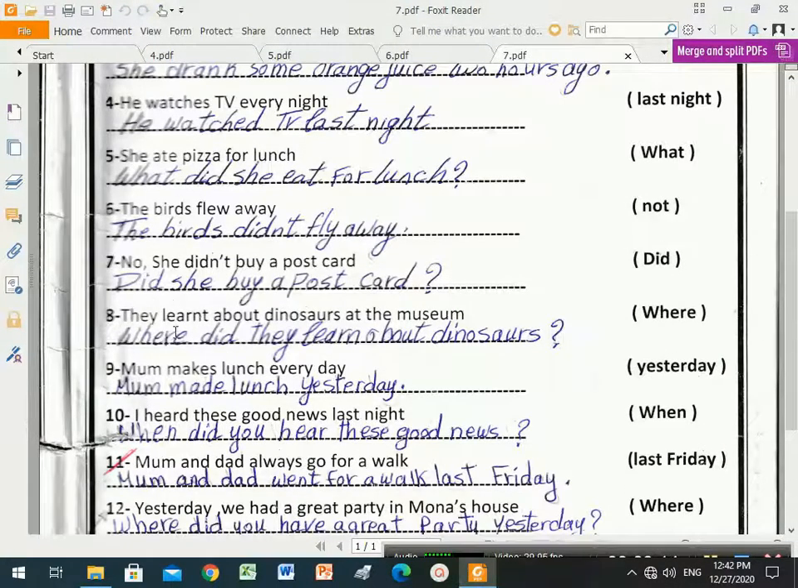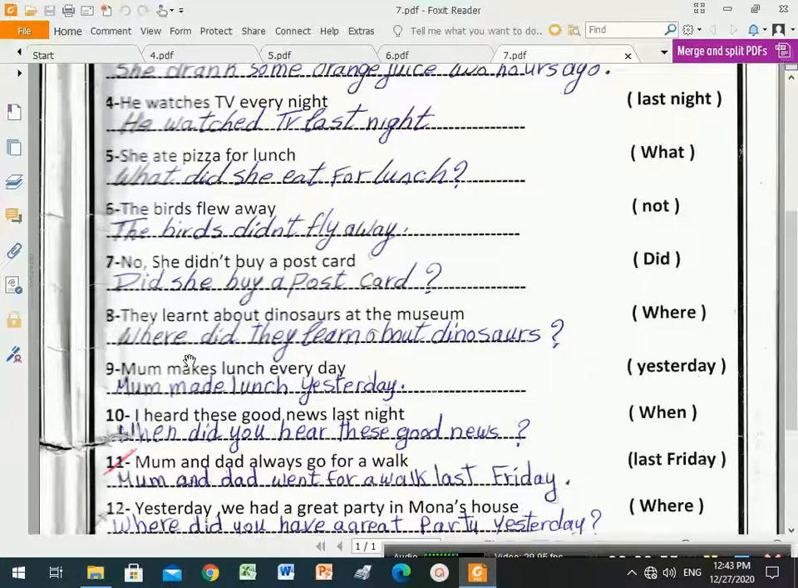Number 8. They learned about dinosaurs at the museum. We will start between brackets here, where. So where did. Why did I write did? Because of learned. Learned is past simple of learn. So I wrote here did. Where did they? After did, we will need to put the subject. Here is the subject, they. Where did they learn? Yes, of course. After did, we put the verb in the basic form, the infinitive.